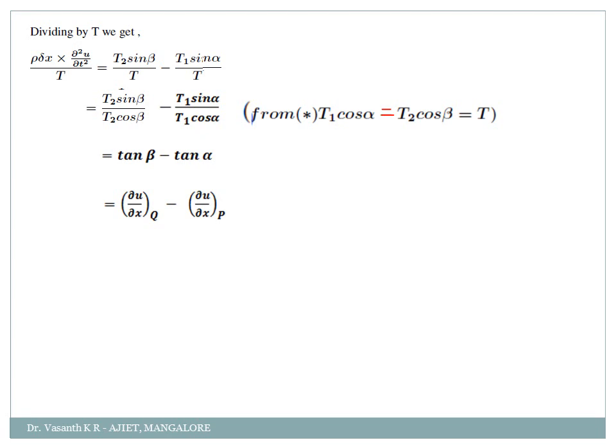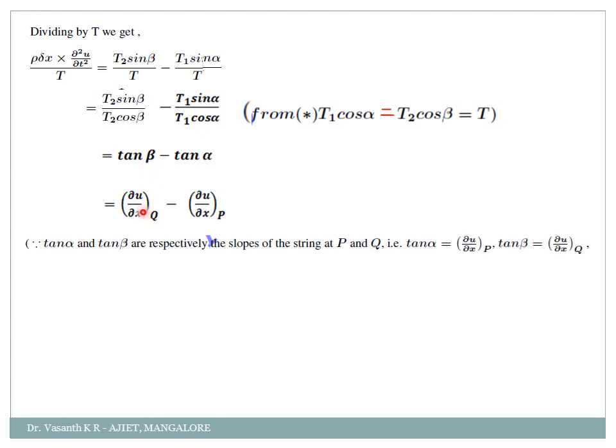Okay. So what is tan beta? What is tan actually? Tan is nothing but slope of the tangent. You remember? Slope of the tangent is given by tan x. So here tan beta means dou u by dou x at the point q, because beta was along q. Tan alpha is nothing but dou u by dou x at the point p. Am I right? The angle alpha was along the point p, and the angle beta was along the point q. So tan beta is nothing but dou u by dou x. Slope of the tangent. I can write it as dou u by dou x at the point q minus dou u by dou x at the point p.